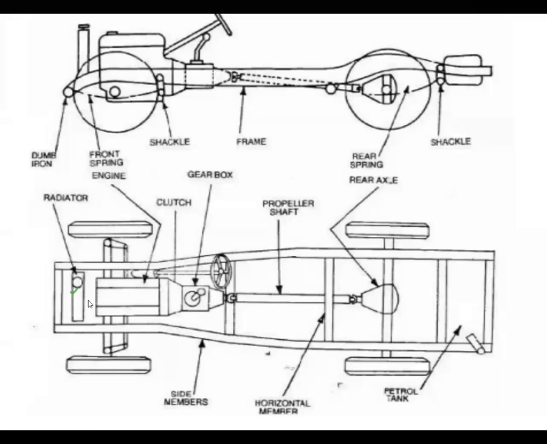So this is the radiator. Then after that, these two are the front wheels, and this is the front wheel axle. On the front wheel axle, there is an engine located. After that engine, there is a clutch, and after the clutch comes the gearbox. The gearbox is one of the most important components.